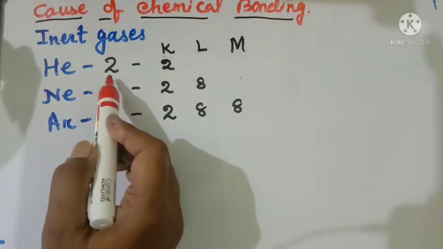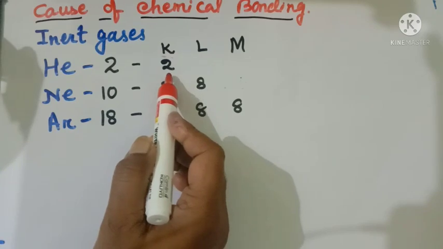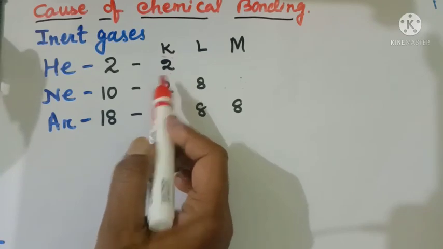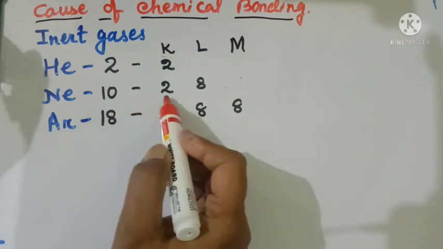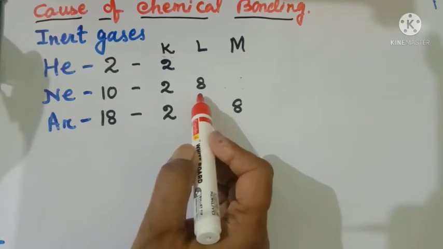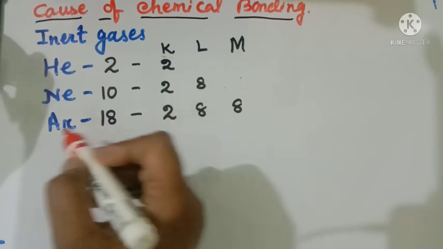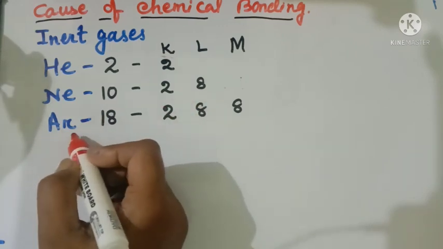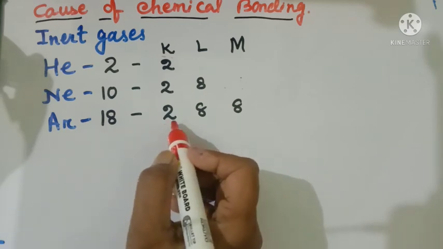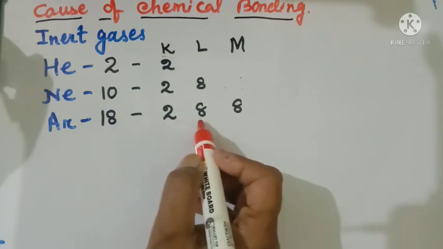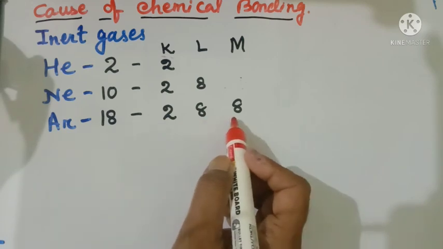Helium atomic number 2, so K cell contain 2 electron in its last orbit. Neon, the atomic number is 10, so K cell contain 2 electrons and L contain 8 electrons. Similarly, argon atomic number 18 and K cell contain 2 electrons, L having 8 electrons and M cell having 8 electrons in its last orbit.